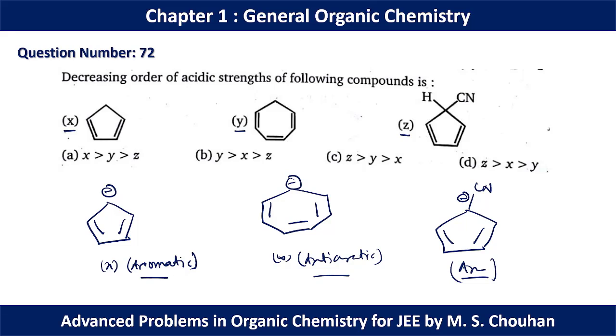Now between X and Z, Z is more stable due to the presence of the cyanide electron withdrawing group. Now the conjugate base stability order should be Z greater than X greater than Y, and as we know, conjugate base stability order is directly proportional to acidic strength. For question number 72, option D should be the correct option.